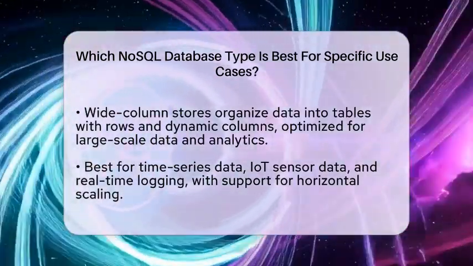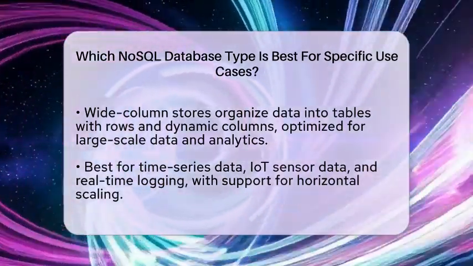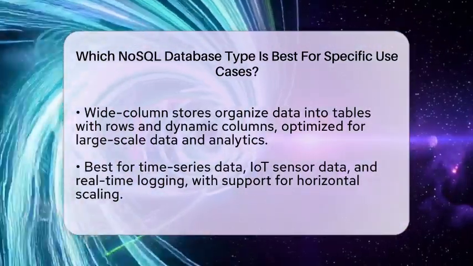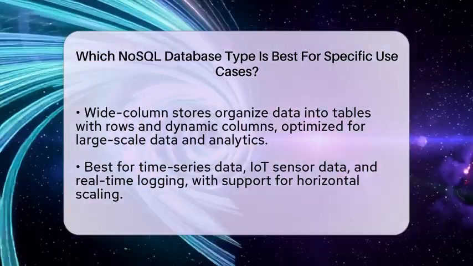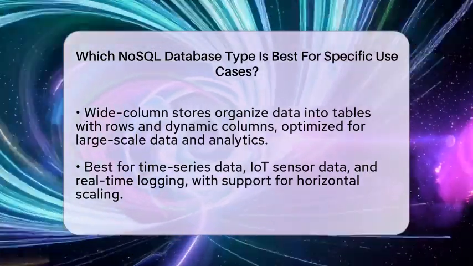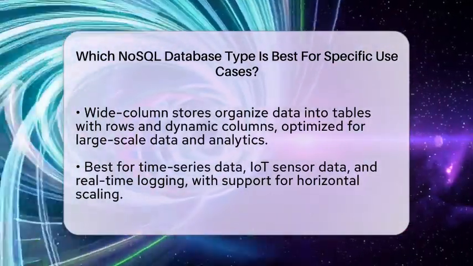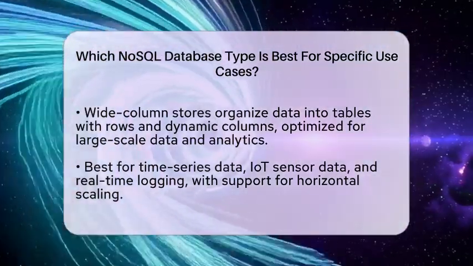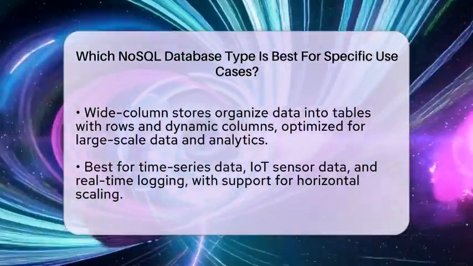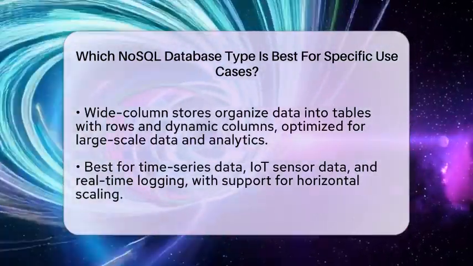Graph databases focus on relationships between data points. They represent data as nodes and edges, making complex relationship queries efficient. These are ideal for social networks, recommendation engines, or fraud detection. For example, suggesting friends or finding suspicious transaction patterns are tasks that benefit from graph databases. They excel at understanding connections and traversing relationships quickly.